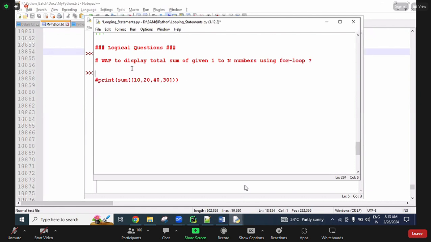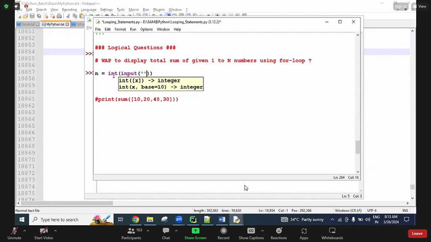Okay. So now we will write the logic. Given a list of numbers, or else from the user, one number n, one input you can take, and from 1 to that number we can find the sum. Anything we can do, no problem. First I will do this one. I want to read one number from the user, so int casting, using the input method to read the data.